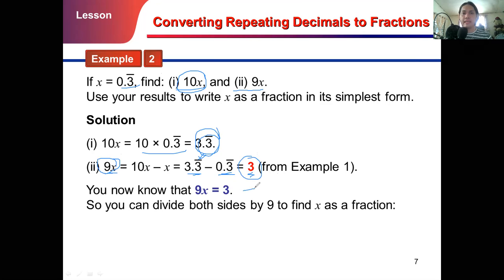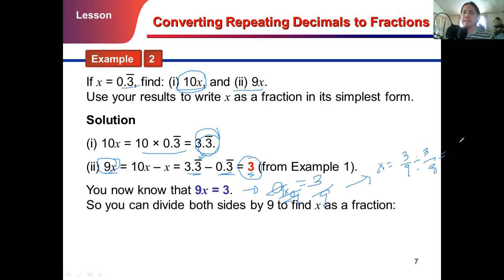Then to find your x, we will solve it by dividing both sides by 9. So this is something like algebra. That gives us x is equal to 3 over 9. That can be reduced, or divide both sides by 3.